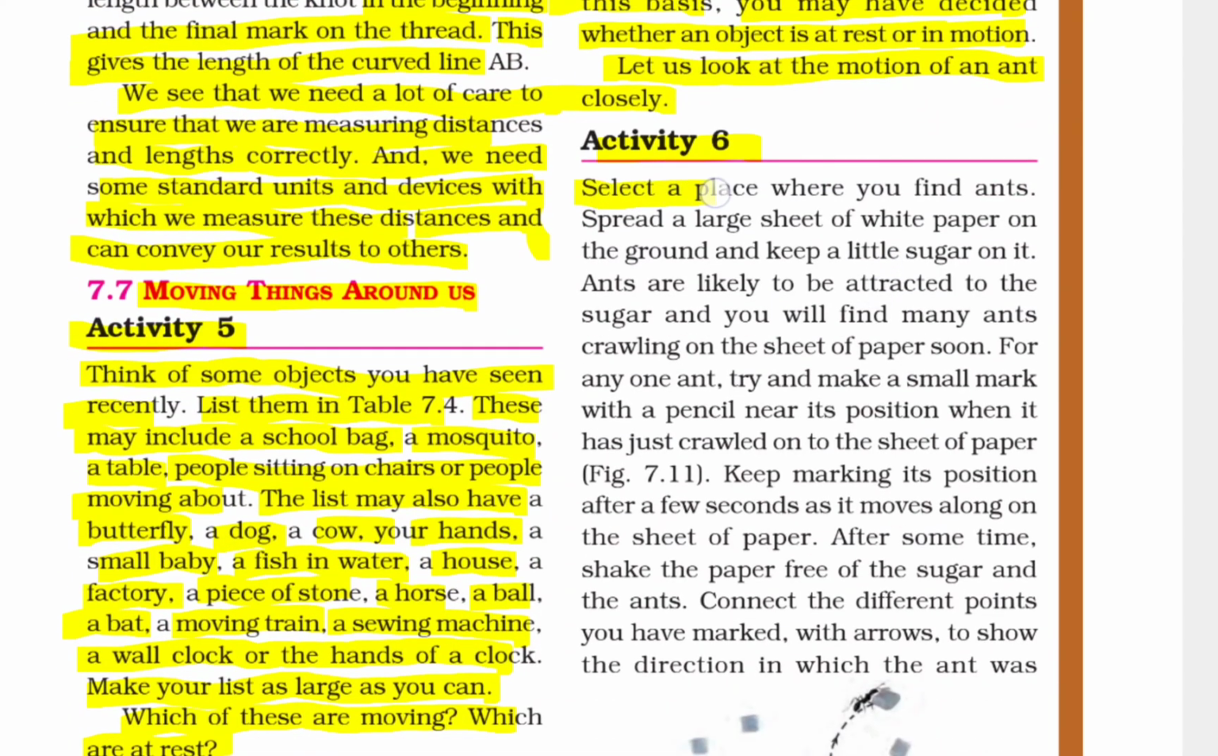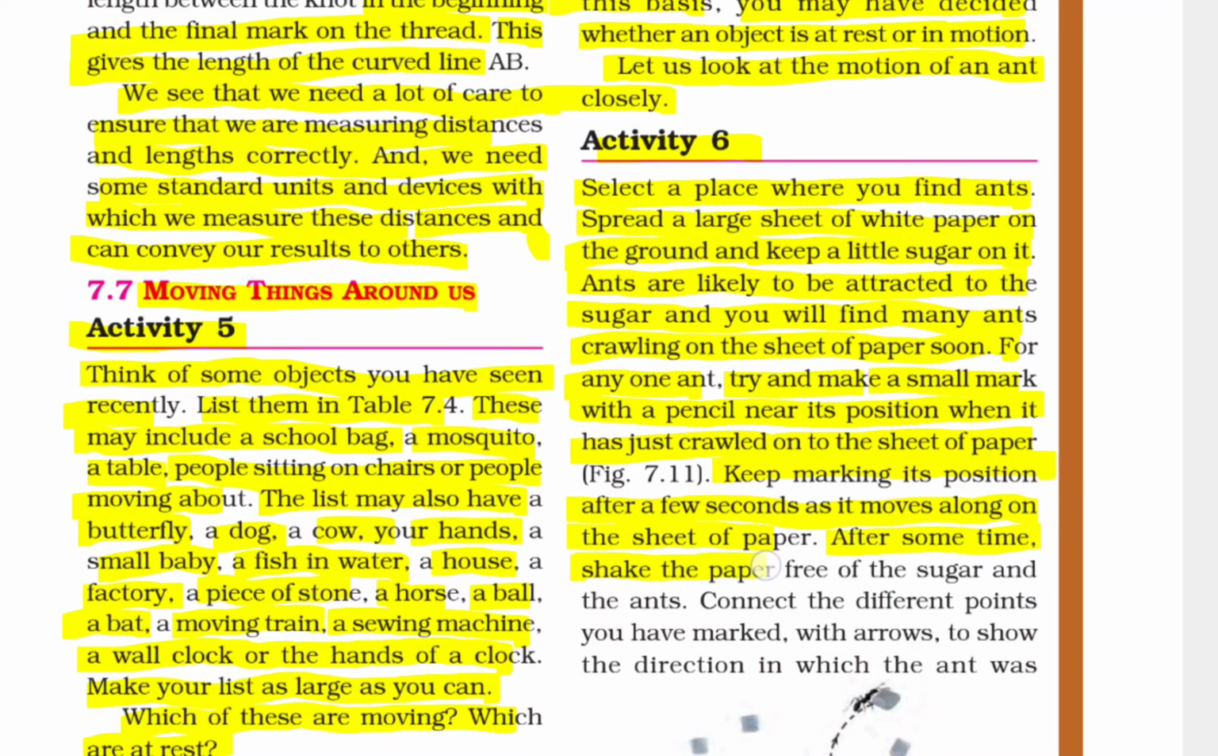Activity 6. Select a place where you find ants. Spread a large sheet of white paper on the ground and keep a little sugar on it. Ants are likely to be attracted to the sugar, and you will find many ants crawling on the sheet of paper soon. For any one ant, try to make a small mark with a pencil near its position when it has just crawled onto the sheet of paper. Keep marking its position after a few seconds as it moves along on the sheet of paper.